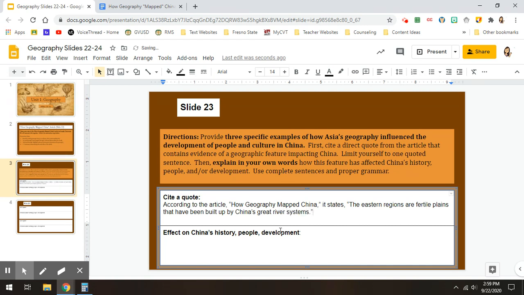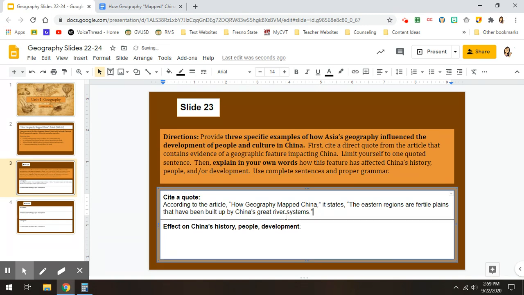Make sure you end with a quotation mark. And that's all you need to do there for that first part, citing the quote. According to the article, How Geography Mapped China, it states, "The eastern regions are fertile plains that have been built up by China's great river systems."